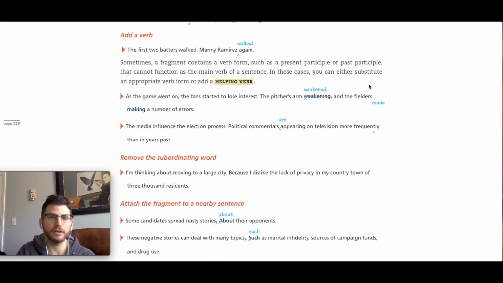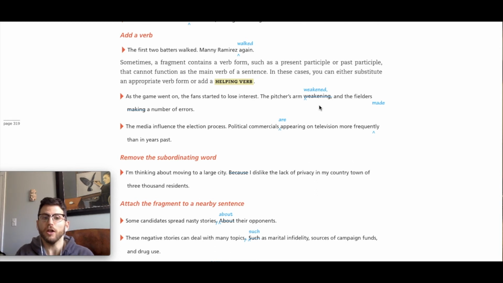Okay, what do we have here? What we have here in the original, not in the fixed version, with weakening and with making is a present participle, okay, which, like I said, is an example of a verbal. It's not a verb on its own. Weakening on its own is not a verb. Making on its own is not a verb. Okay, it's a participle, and in that video I explained participles need to partner with helping verbs.